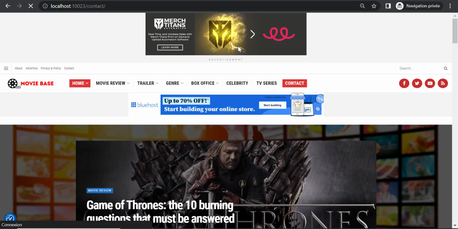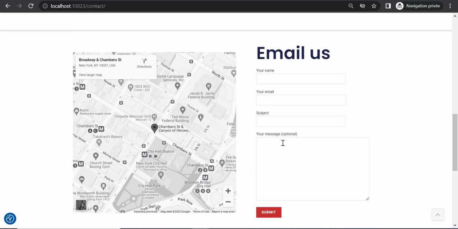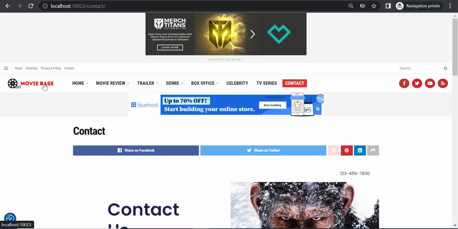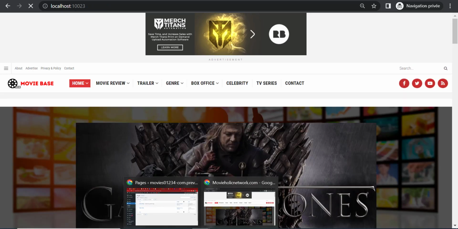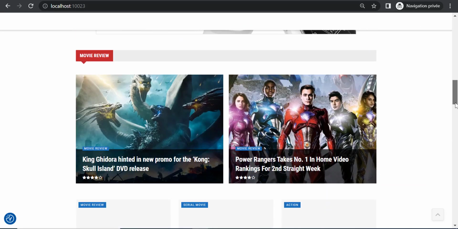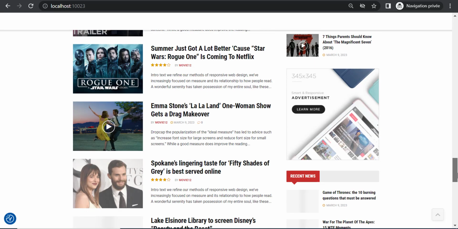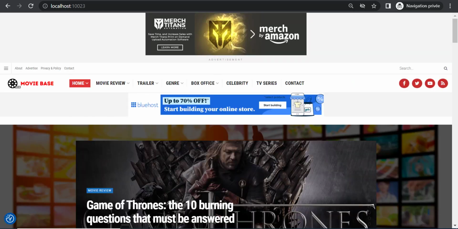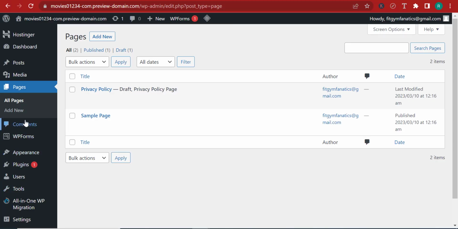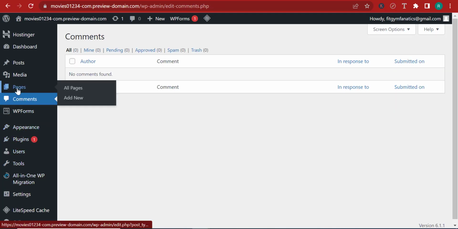It will take me to the contact page where people can reach out to the website's owner by giving their email address, name, subject line and their message, which is why it is called the contact page. But usually pages don't really contain something that you can read. Pages are a way to organize the content around the website. You can put a lot of posts on the same page to display them in this sort of way. So right here, I think we've pretty much seen enough. Let me scroll down over here to comments. And by the way, pages are similar to posts in just one way.